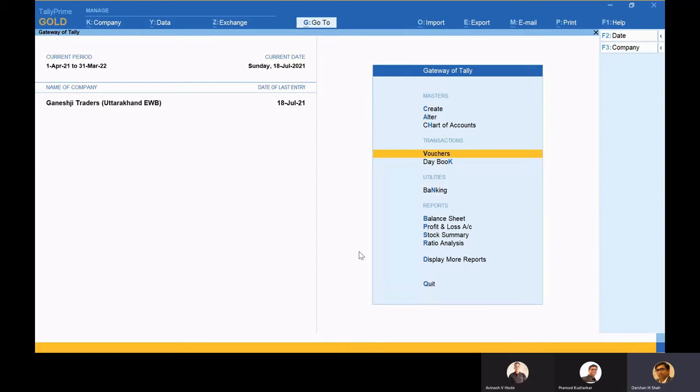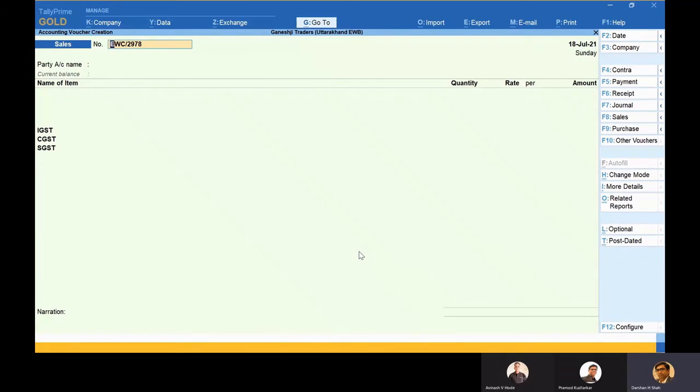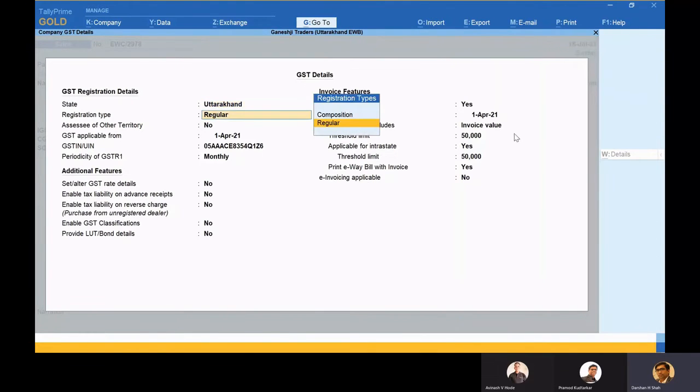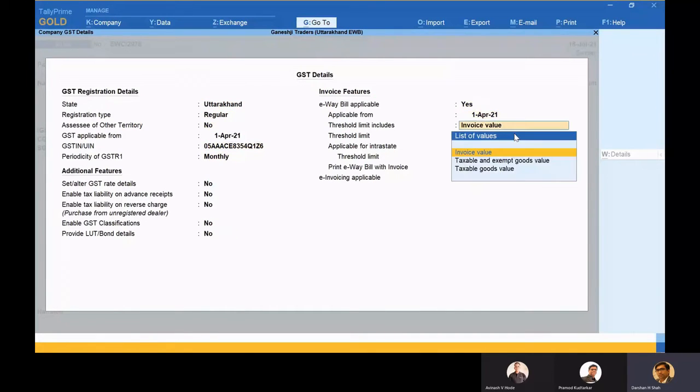Now, friends, I'm doing it on Sandbox. You can do it on your production server also and test it. Okay, so from here, let's say if I want to make an invoice, it's very simple. No major configurations are required as such. In F11 on the GST side, you just enable, and on the right hand side you have to enable e-waybill system, and here what all the criteria are there that you can make it over here. Now along with this, if e-invoice is applicable for your business, you can enable that also, but let me be simple enough for sending only e-waybill for the time being.